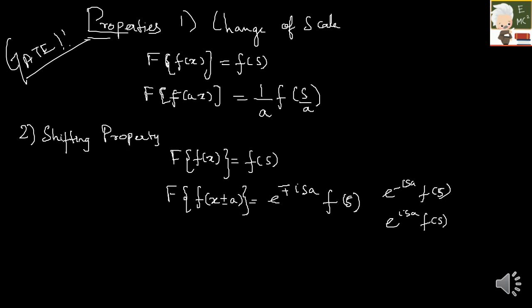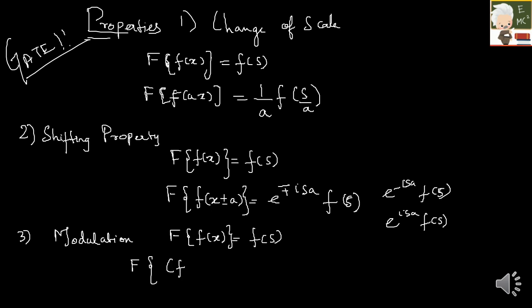And then the third one is nothing but the modulation theorem or modulation property. Over here, if the Fourier transform of f of x is f of s, then the Fourier transform of f of x into cos ax is nothing but 1 by 2 into f of s minus a plus 1 by 2 into f of s plus a.